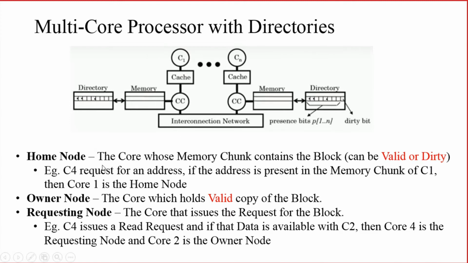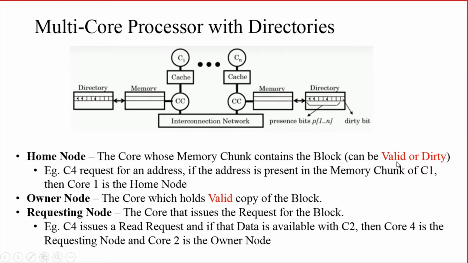One is known as a home node, owner node and requesting node. We need to understand what you mean by these 3 nodes. Node means here we are taking as a core. Here we are having n cores. So node we are representing as a core actually. So what do you mean by a home node? Home node is the core whose memory chunk contains the block of data.